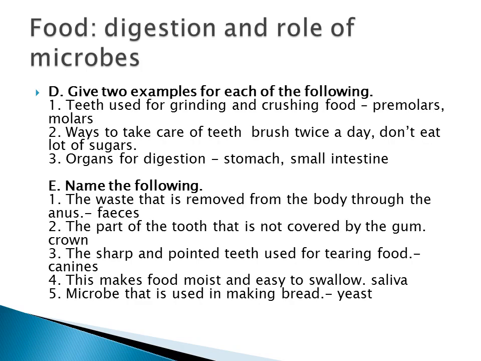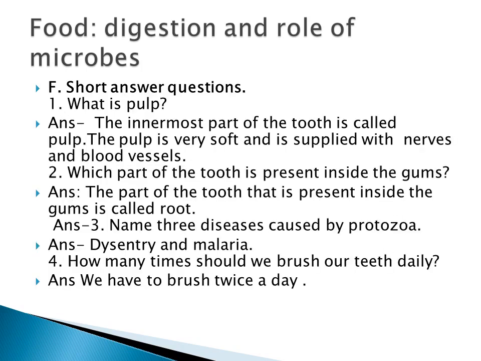So the saliva makes the food moist and easy to swallow. Microbe that is used in making the bread. For making the bread, we need the yeast. Then short answers. What is a pulp? The innermost part of the tooth is called the pulp. The pulp is very soft and it is supplied with nerves and blood vessels.